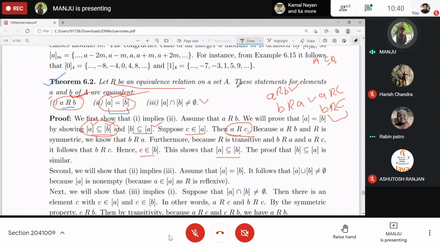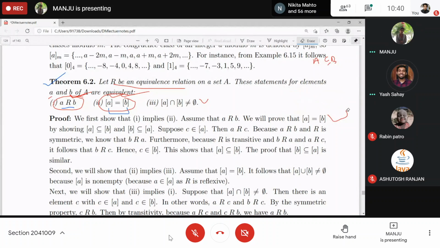Am I audible, students? Yes, ma'am. So is this first part, first implies second, done? Should I proceed to second implies third, or is there any doubt? No, ma'am. No doubt.